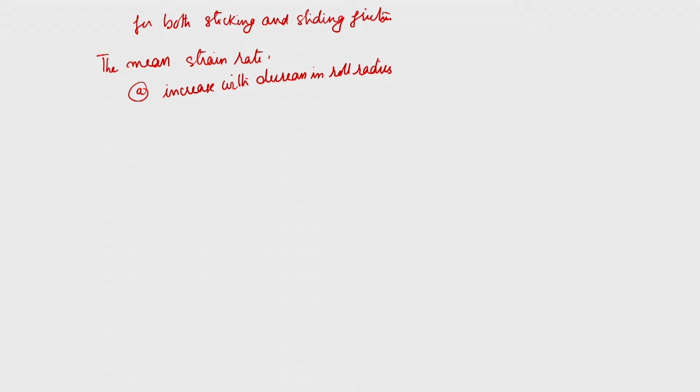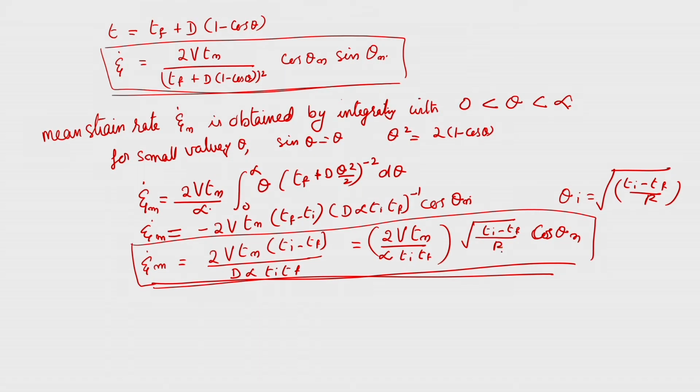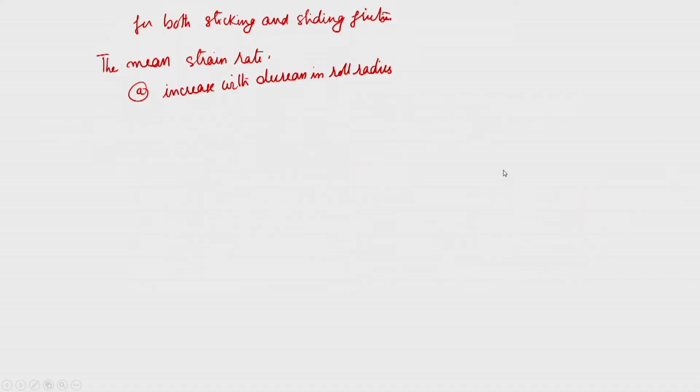For example, you will find that with the roll radius, it is as a square root of r, that is epsilon dot m is proportional to 1 by root r, we can say. Second, it increases with increase in reduction.